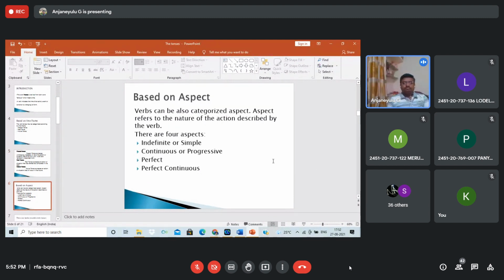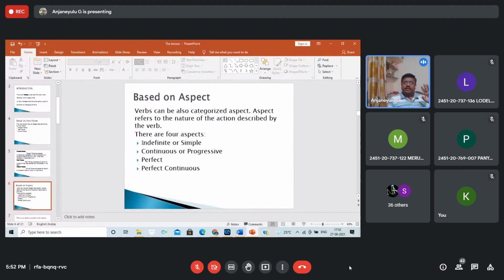Next, dear students, based on aspects, verbs can also be categorized. Aspect refers to the nature of the action described by the verb. There are four aspects: indefinite or simple, continuous or progressive, perfect, and perfect continuous.